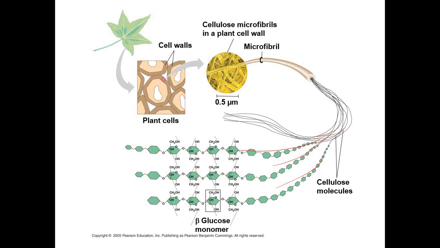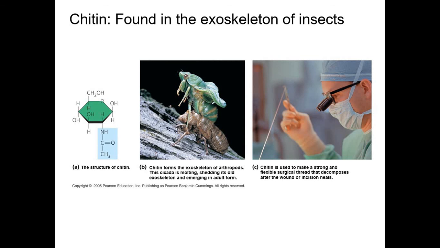Another example is chitin. Chitin is a carbohydrate. It's glucose, but instead of OH here, it's replaced with an amide. So this is the structure of chitin. It's actually a modified glucose. Now, remember, chitin is present in crab shells and in the exoskeleton of arthropods.